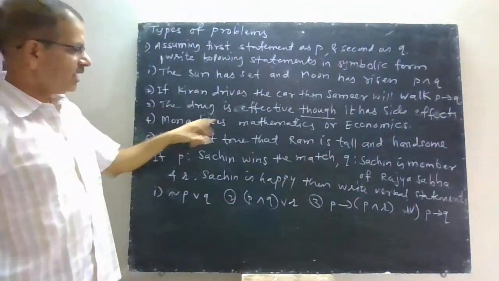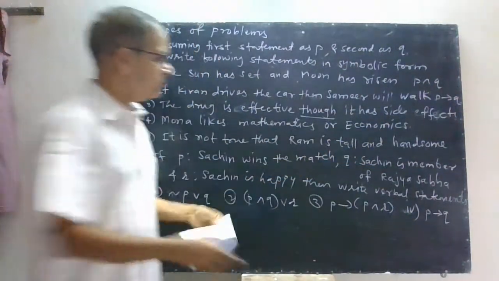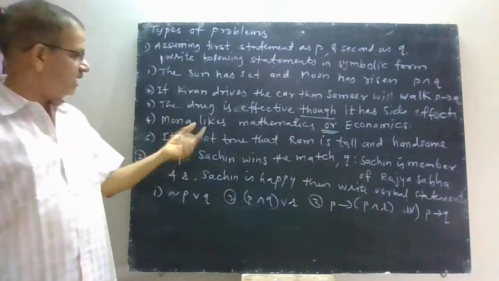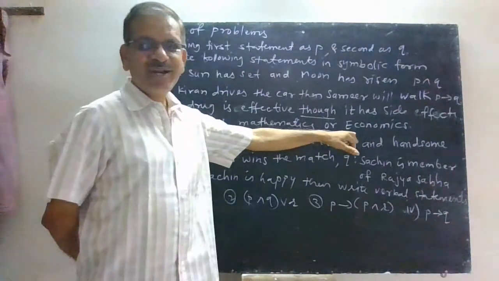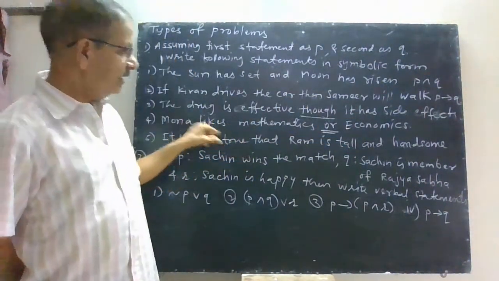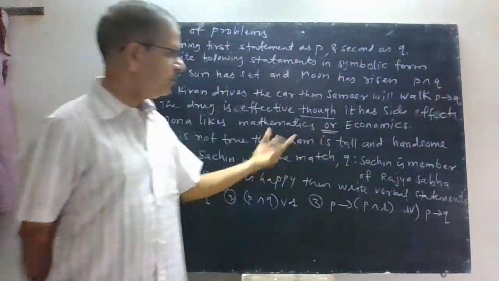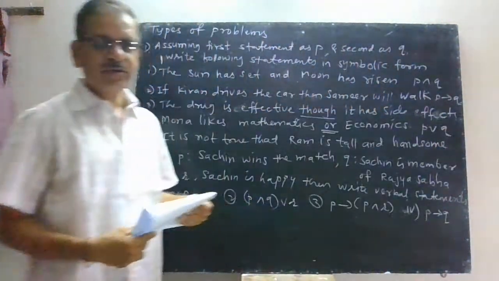Then, Mona likes mathematics or economics. Very simple. You observe connective or here. Only thing you have to write P as Mona likes mathematics. Q, you cannot write as just economics, so you have to write down the full statement: Mona likes economics as Q, and then you have to write the statement in symbolic format P or Q.